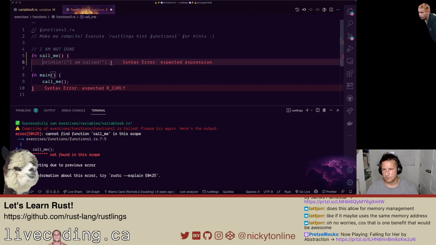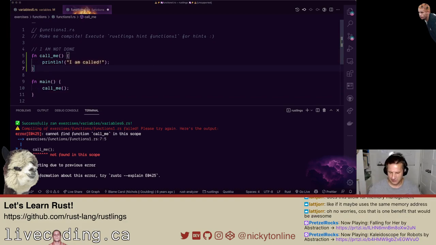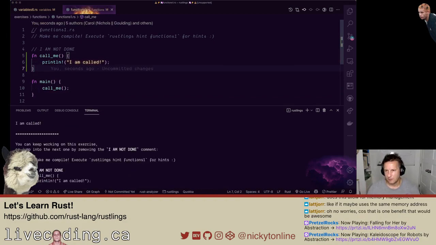And as we're doing this, you can see that's GitHub Copilot in action too. I got access to GitHub Copilot. It's pretty neat. There you go. We've defined the function and I just put in a print statement and boom, we've got it working.